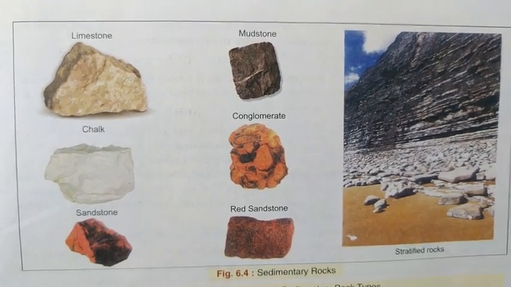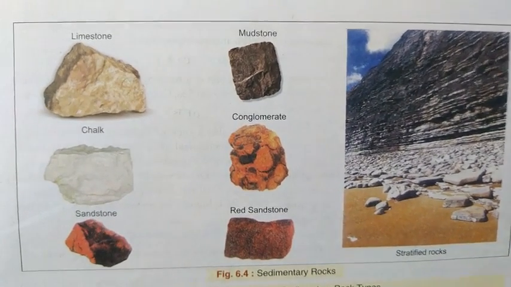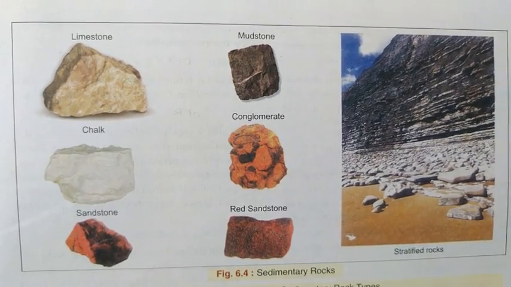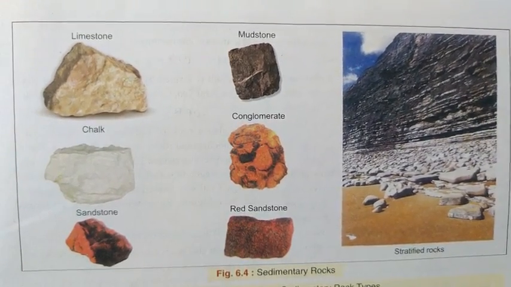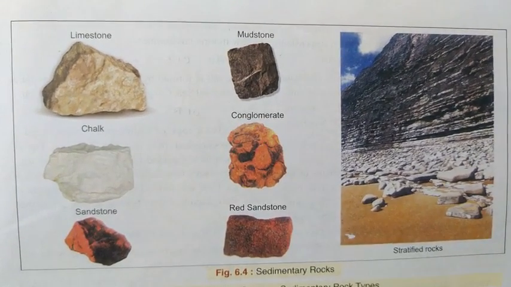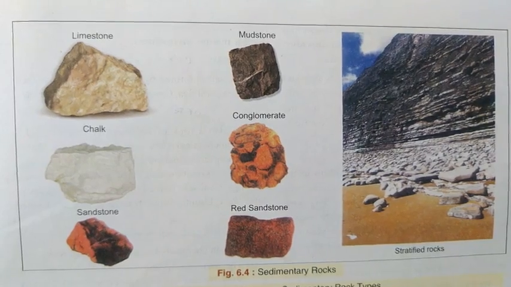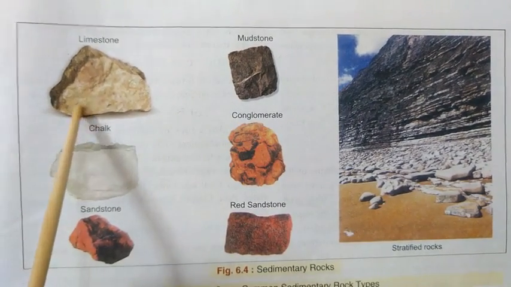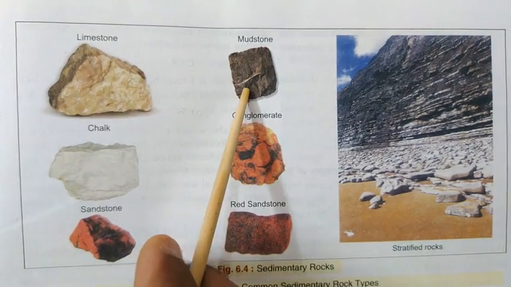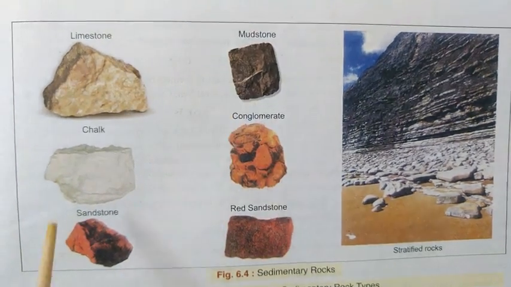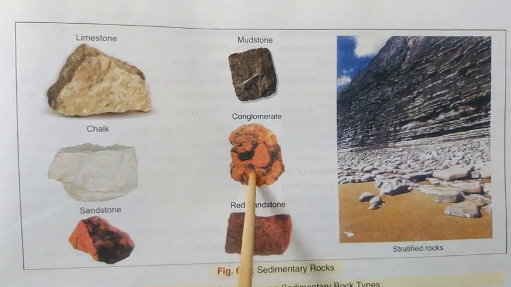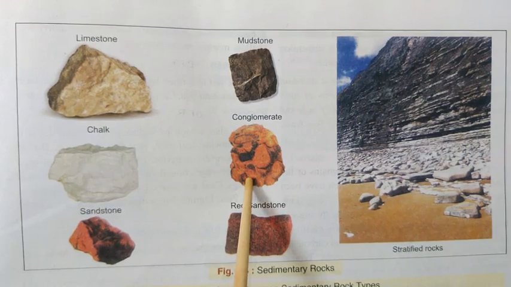And today you will study about the sedimentary rocks, the second part of the chapter rock and rock cycle. And as you can see on your screen, you can find pictures of different types of rock. You can see this is the example of limestone. Now the next one is the mudstone. Now this is the example of chalk, and here is a picture of conglomerate, and